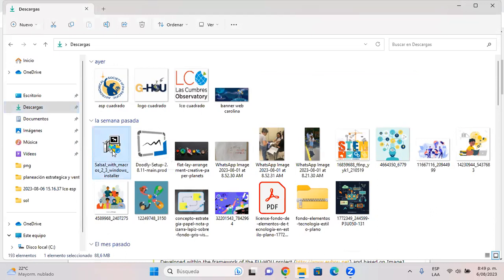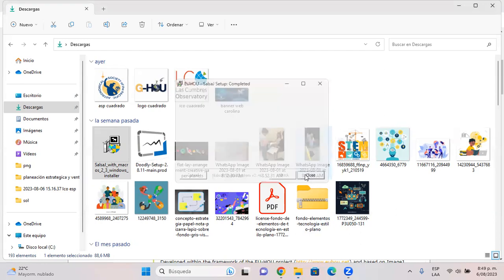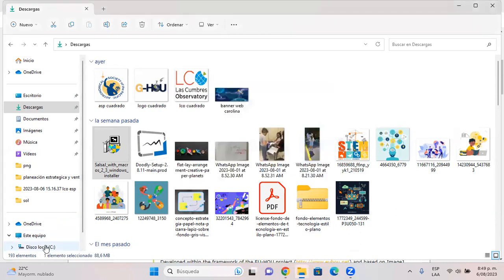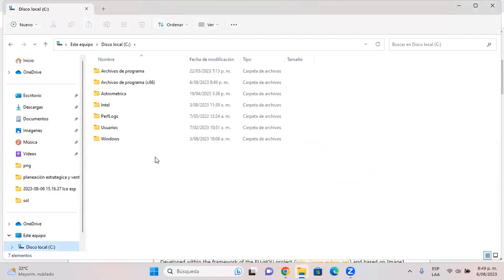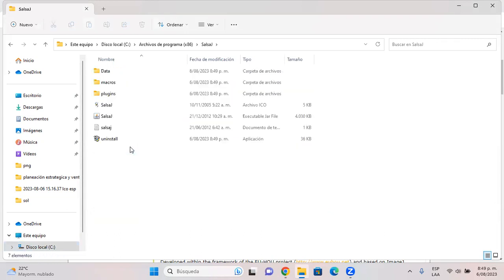execute the installer. So I say yes. Install. Good. Go to your disk C, program files x86, SalsaJ, and you're going to delete this jar file.